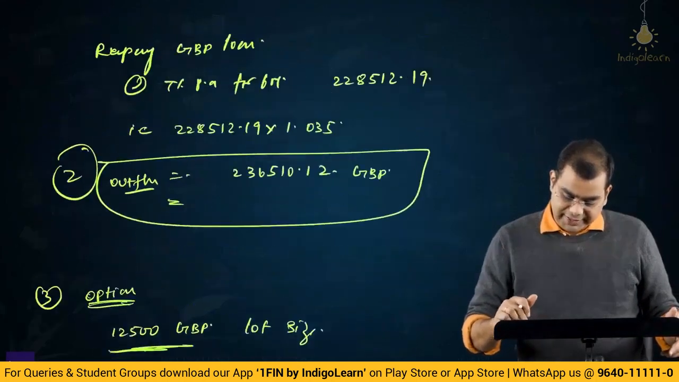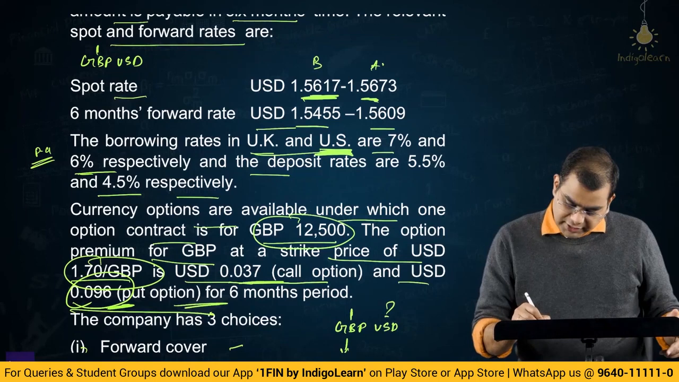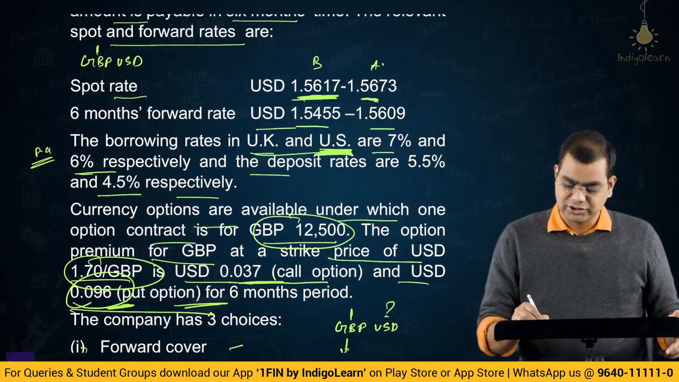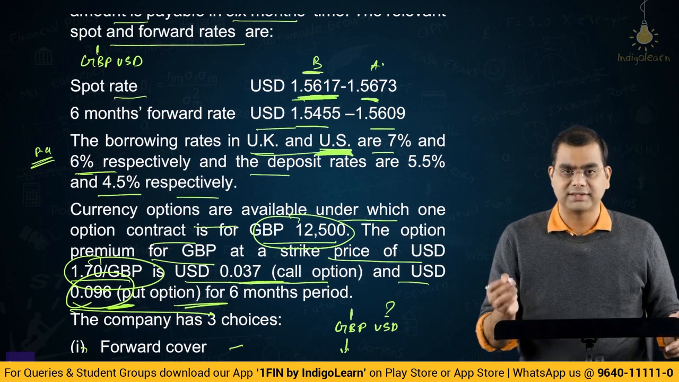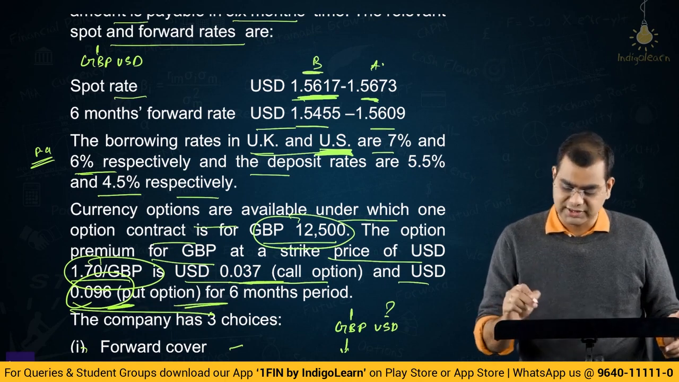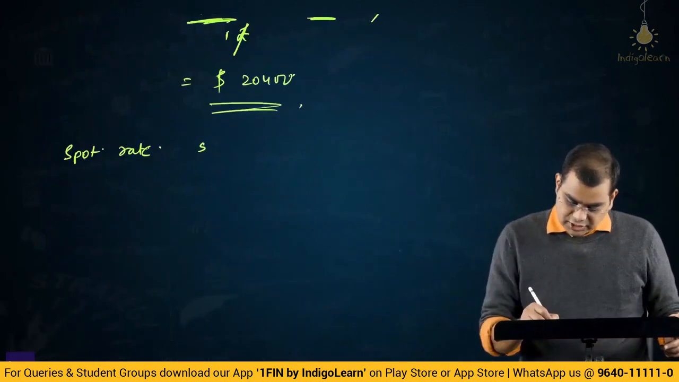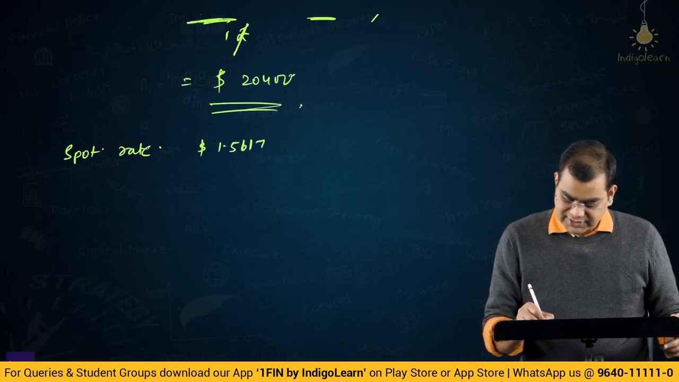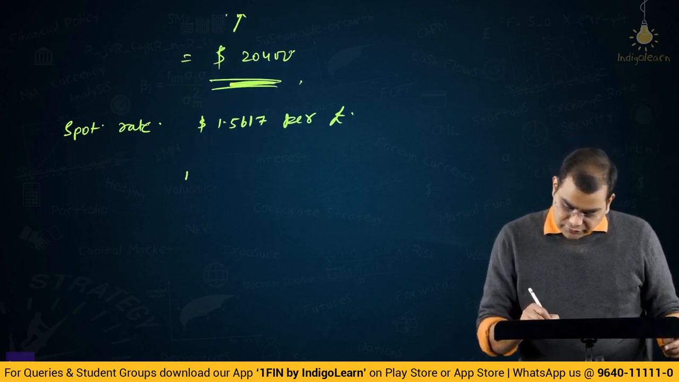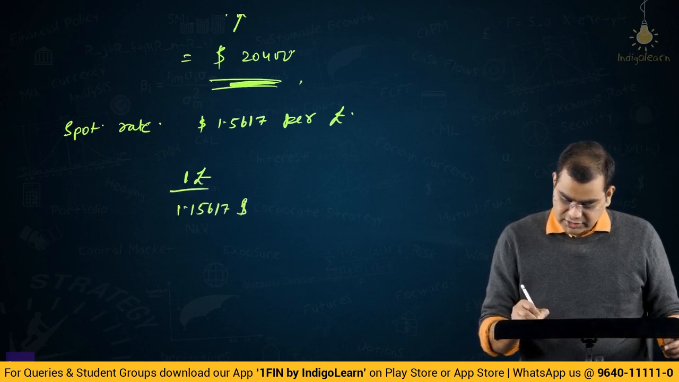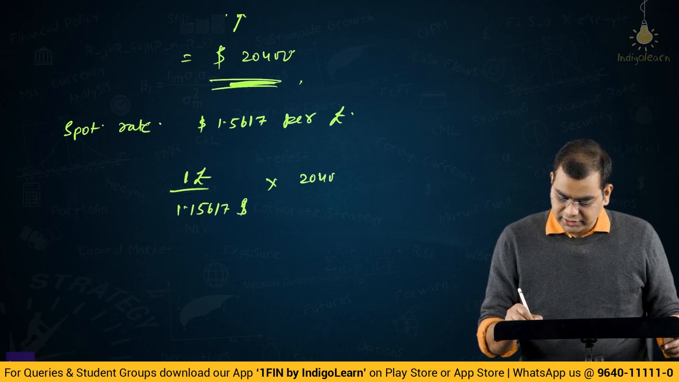What is the rate for buying dollars here? Spot rate. So when you buy pounds, the banker sells you dollars. So you have to buy dollars. So this is the rate, $1.5617 per pound, right? So if you want to convert this into pounds, for 1 pound, $1.5617. So you have $2,400.